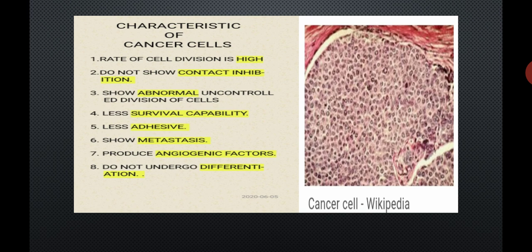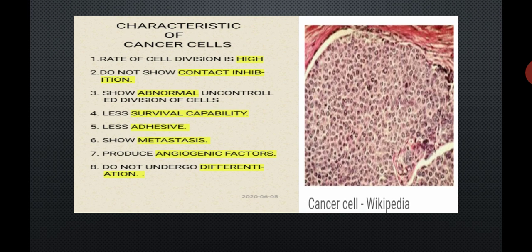Property number 7, cancer cells produce angiogenic factors. This factor stimulates the growth of blood vessels to supply more nutrients required for the growth of the cancer cell.